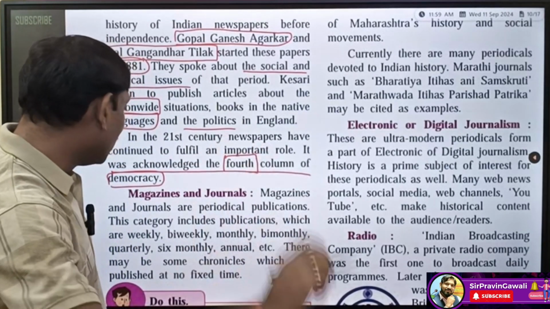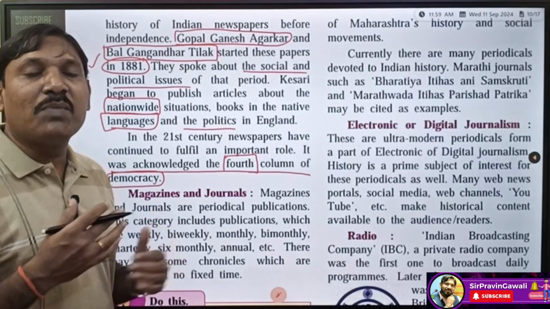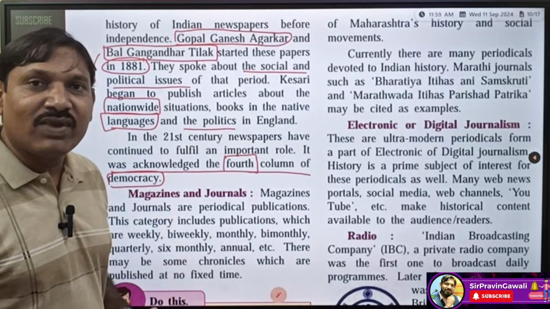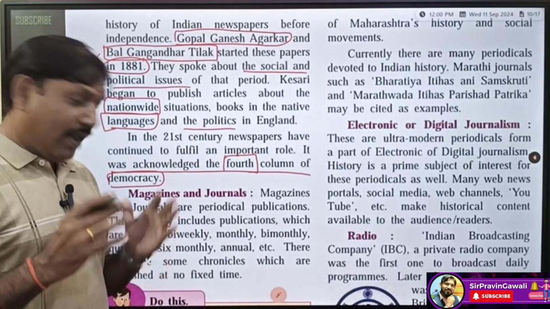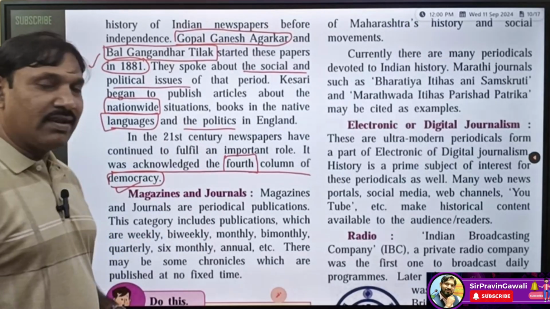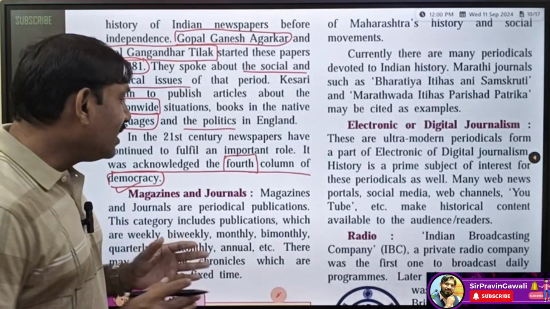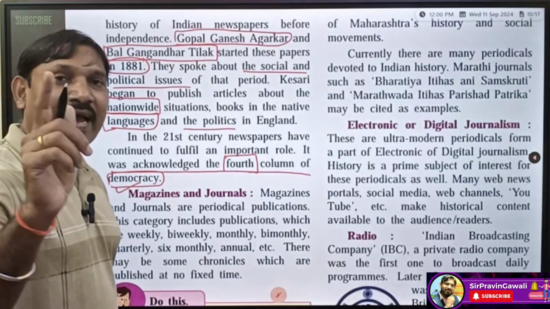Very, very important. Till now we have studied newspapers. A few newspapers we have seen, for example Bengal Gazette, Darpan, and Prabhakar. Now here we are going to learn about magazines and journals. What are these magazines and journals? Let's try to understand without wasting time, students.